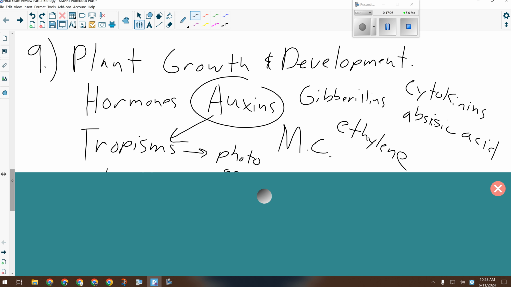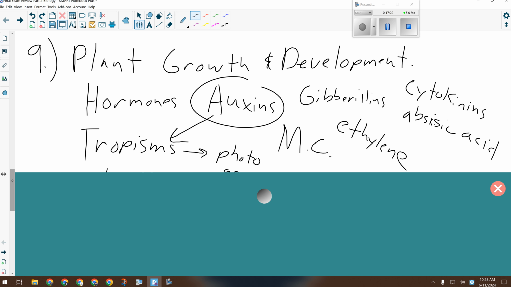All right, so auxins make cells get longer. Gibberellins result in generalized growth in all parts of the plant. Cytokinins result in cell division, so they make more cells that replace dead or dying cells. That helps plants to live longer.